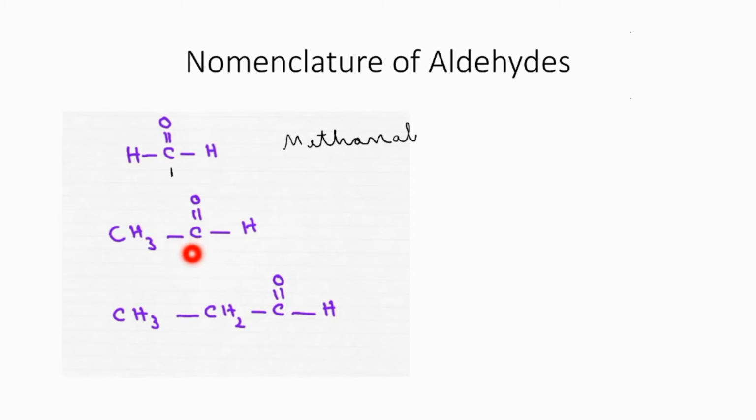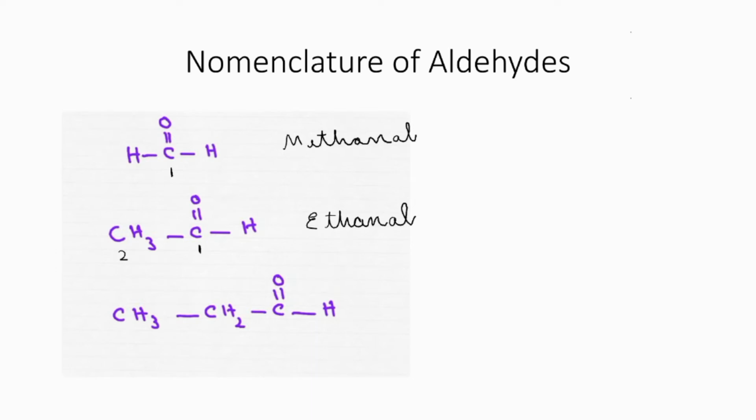Remember, whenever you are naming this aldehyde, the carbon atom in which the functional group is present also should be counted, otherwise it will become wrong. So, how many carbon atoms are present in the second one? 2 carbon atoms are present. Earlier it was ethane. We rub off that 'e' and attach 'al': ethanal.